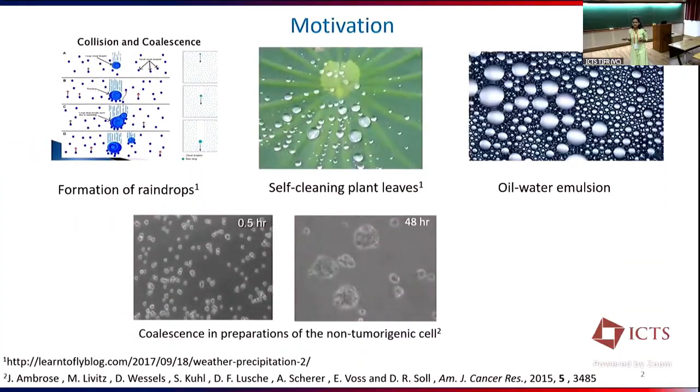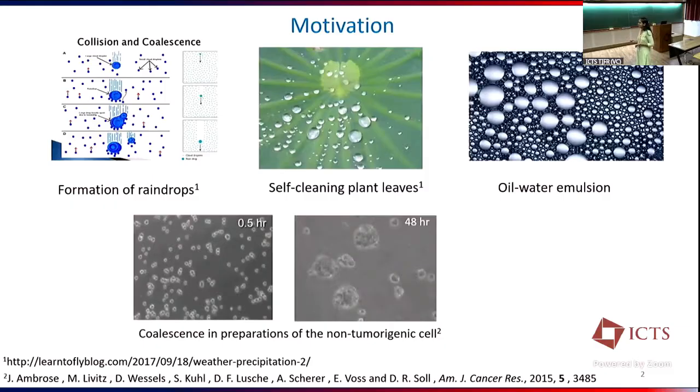Now, why study this coalescence process? Knowingly or unknowingly, we observe this phenomenon in various natural, industrial, and biological processes, like formation of raindrops. The formation of raindrops, as we know, is the basis to maintain our Earth's hydrological cycle. Here, multiple tiny droplets combine to form a bigger droplet, and the bigger droplet falls on Earth's surface due to gravity.